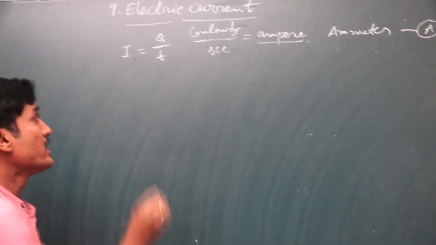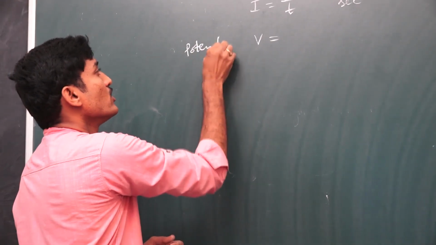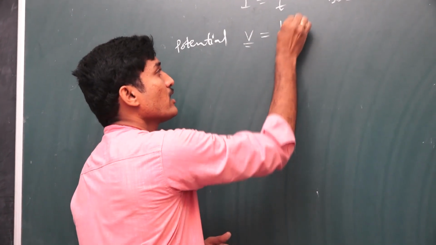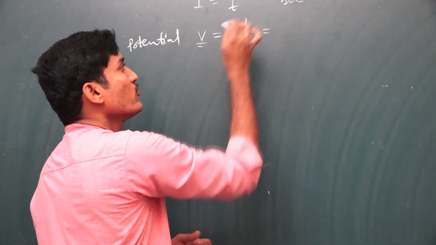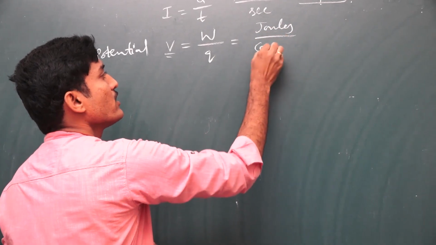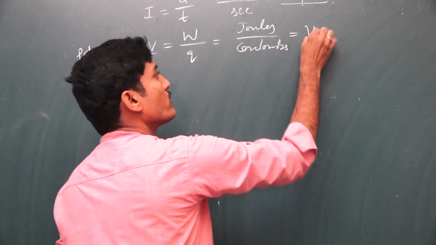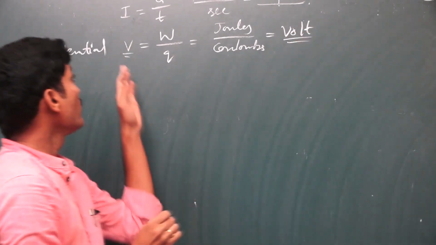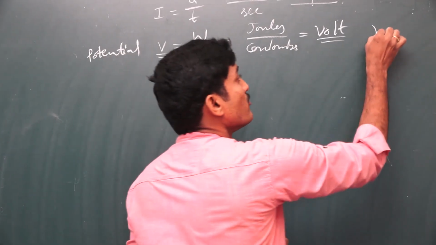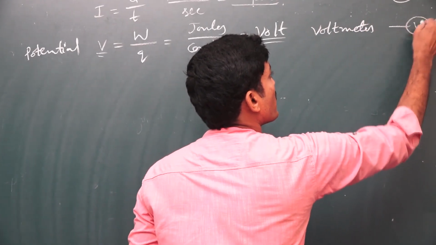Next very important concept is potential. Here that is potential difference, or simply called potential. And potential is represented with the letter V. V is nothing but the work done per charge, here W for work done and Q for the charge. W is measured in joules and Q is measured in coulombs, and here joule per coulomb we call it volt. And volt is the SI unit of voltage, nothing but the potential difference or the potential, and this is measured with a device called voltmeter. Here in the circuit we see the voltmeter symbol.